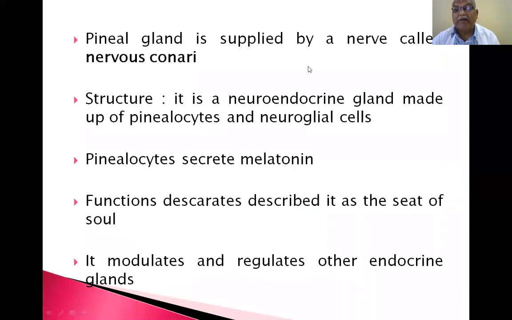The pineal gland is supplied by a nerve called nervus conarii. Nervus conarii is the nerve that comes from outside the central nervous system. This is the only nerve supplying the brain from outside, that is nervus conarii. It is a neuroendocrine gland made up of pinealocytes and neuroglial cells. Pinealocytes secrete melatonin. It has been described as the seat of the soul.